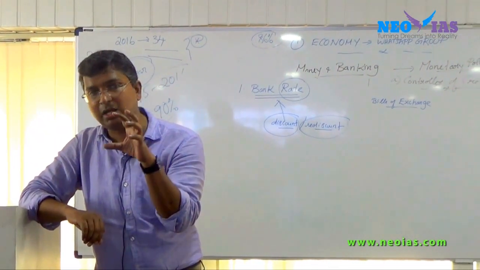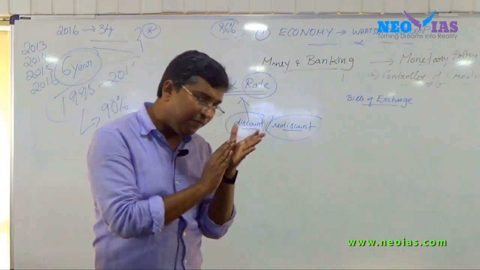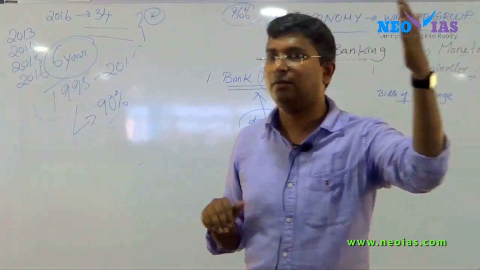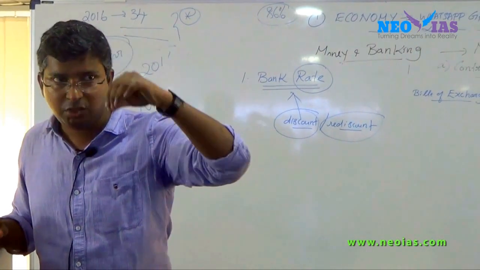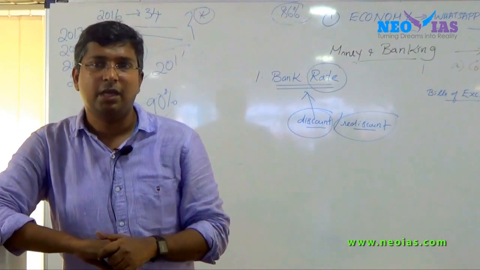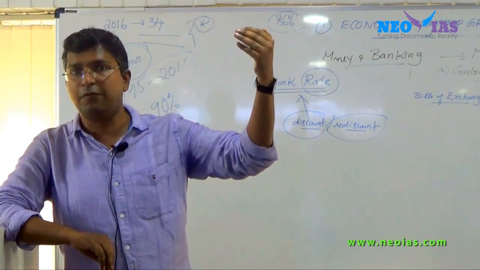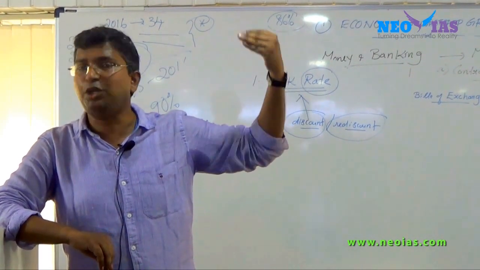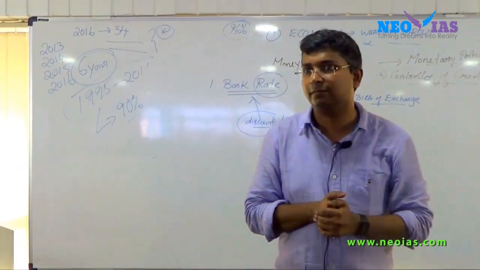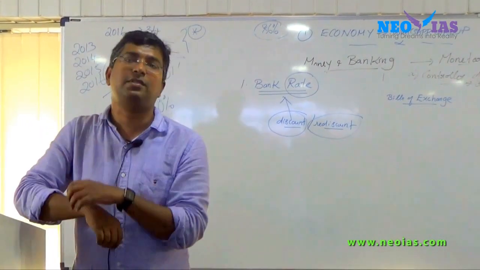Now the specialty of this bill of exchange is that it will have a financial value, a monetary value, but it will get matured only at a future date. What is common? It will mature only at a future date. A particular date will be given. Now if you want an amount before that future date, what you can do is go to a bank and discount that bill of exchange.